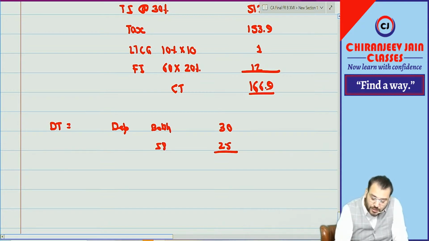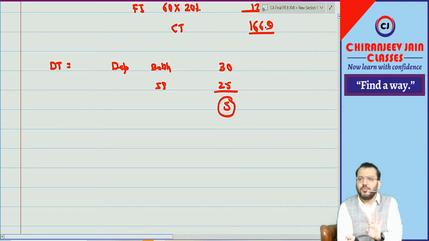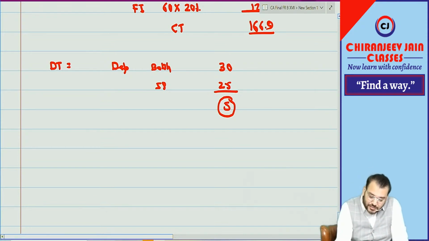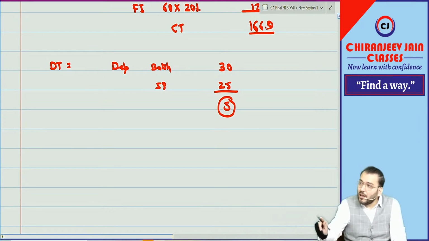So it means how much disallowed. Can I say it can be understood in two ways? Can I say this is disallowed in current year, will be allowed in future? This will be disallowed in current year, will be allowed in future, but it is creation of DTA or DTL?